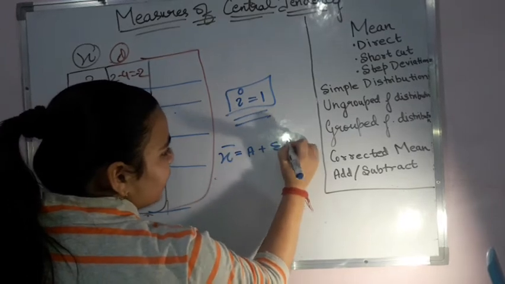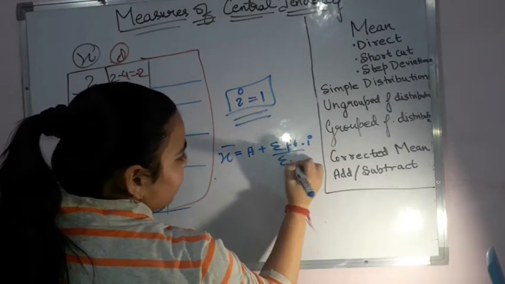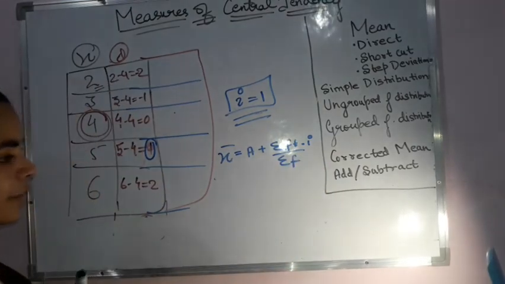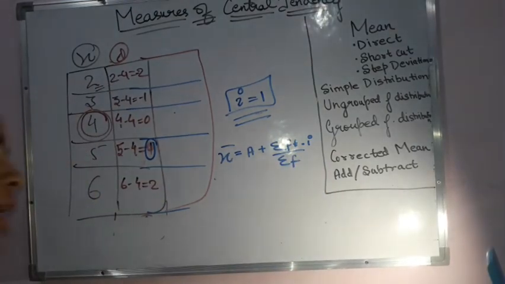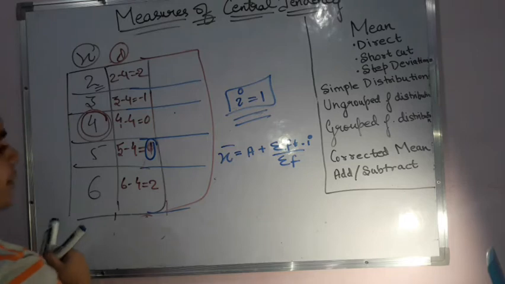a plus sigma ft into i upon sigma f. Or if you have n over there, then you can write n, that means whatever be the frequency that is there. Okay, now frequency one, we'll come to it. Just now we are seeing this example only, then we'll come to the frequency portion also. Okay, so this is my i. So I got this i.